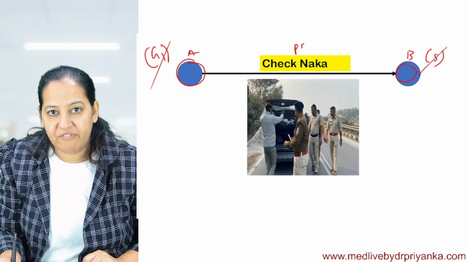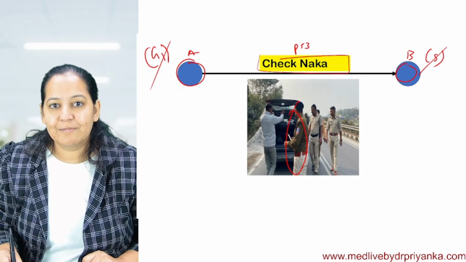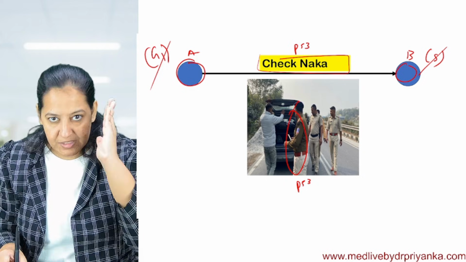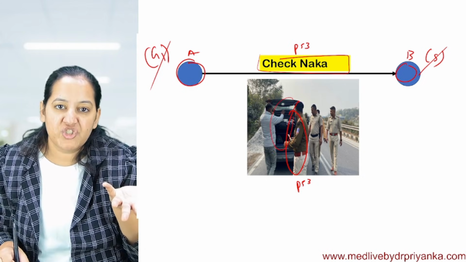The name of the gene is P53. On the checkpoint, that gene is present. It's an inspector. The inspector is P53. P53 stops the cell and asks the cell to show the trunk. The trunk is the nucleus. The nucleus is checked completely.